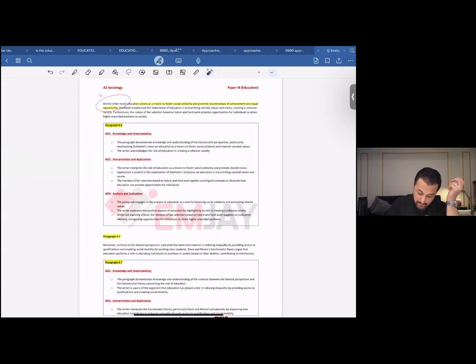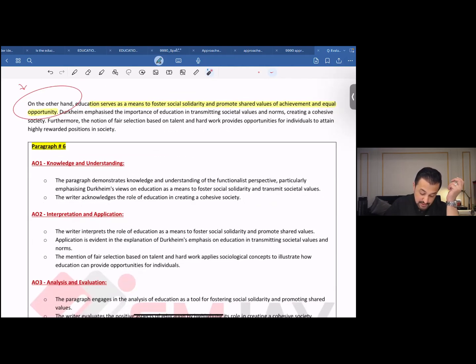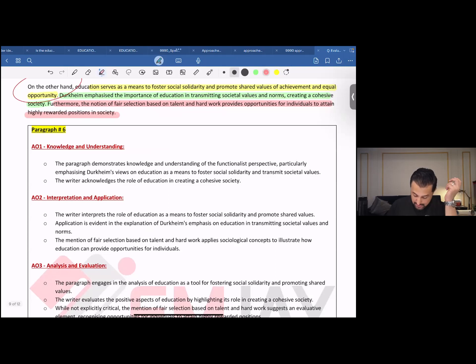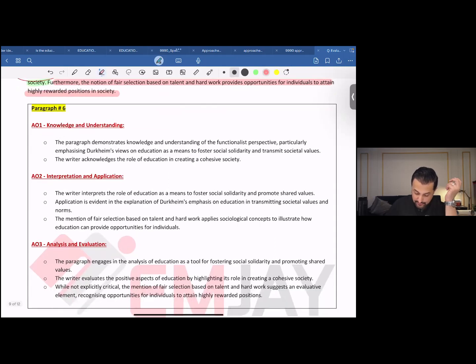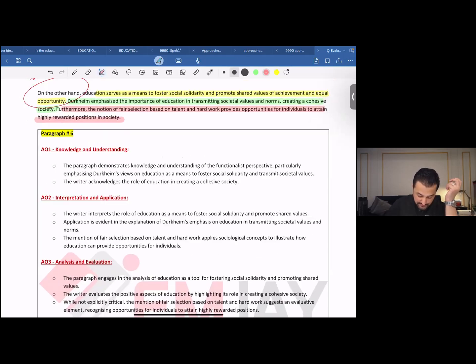Durkheim, the popular functionalist, emphasized the importance of education in transmitting societal values and norms, creating a cohesive society. Furthermore, the notion of fair selection based on talent and hardship provides opportunity for individuals to attain highly rewarding positions in society. You might as well pause it here and read through these assessment objectives.